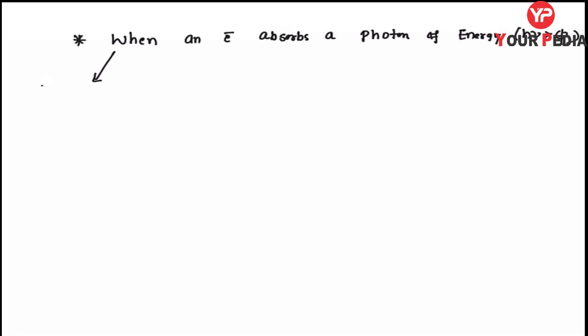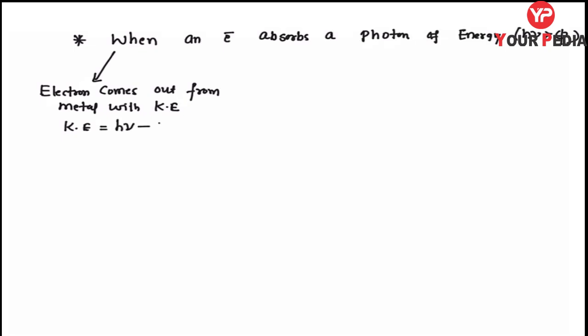First case, ideal condition: the electron comes out from the metal with kinetic energy equal to h nu minus phi.